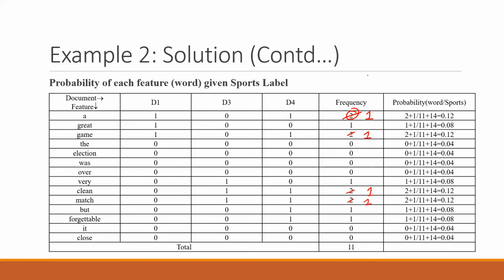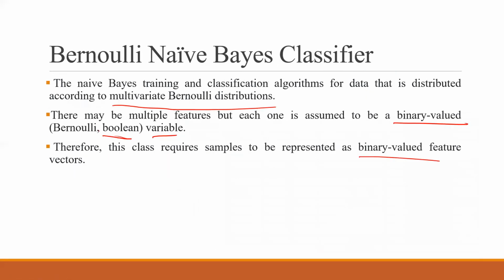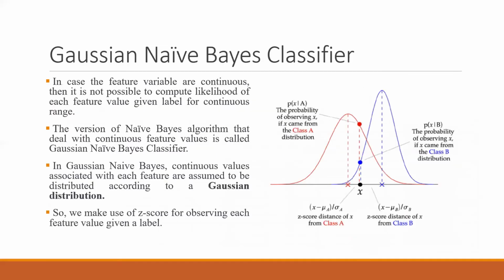So if you are keeping the values as only 1 or 0, the frequency count as a total does not matter. Even if it is 3 or 2, you have to keep it as 1, and accordingly you have to do the sum. So here the sum will be affected, and it will be 8 here, right? So using the value of 8 as a total and frequency as 1s or 0s, this is called your Bernoulli naive-Bayes classifier. So this was the logic behind this.